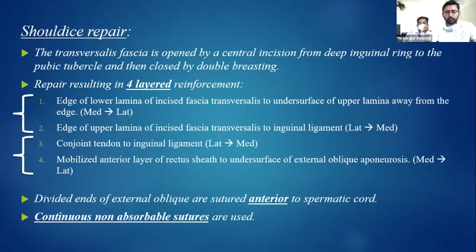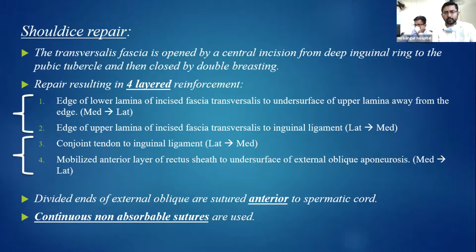The conjoint tendon is sutured to the inguinal ligament, and continuous non-absorbable sutures are used. Then we come to the many modifications of the Bassini. One of the most accepted modifications is the Shouldice repair. In this case, the transversalis fascia is opened by a central incision from the deep inguinal ring to the pubic tubercle, and then closed by double breasting. And the repair is done in a 4-layered reinforcement.